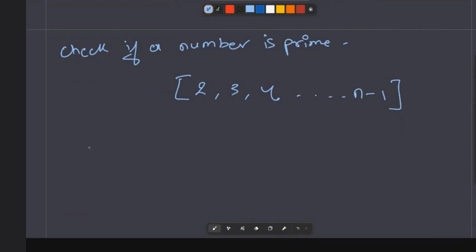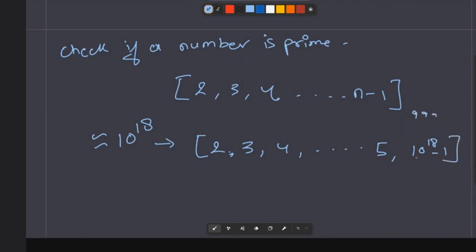If you are checking for a number around 10 power 18, then you will iterate, meaning just check from 2, then 3, then 4, then 5, and proceed like that until 10 power 18 minus 1. So that's a very big number.